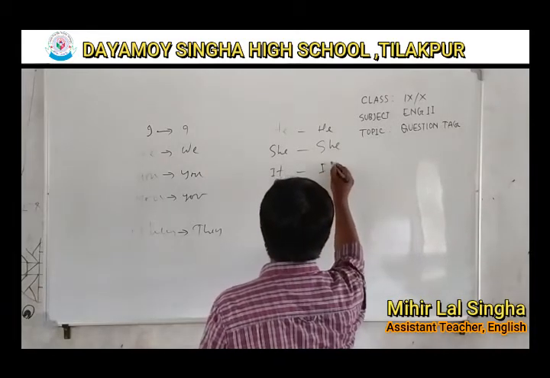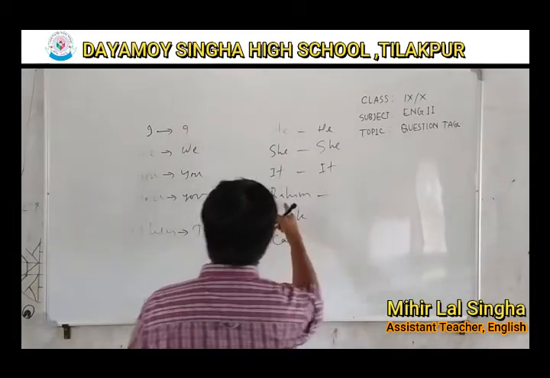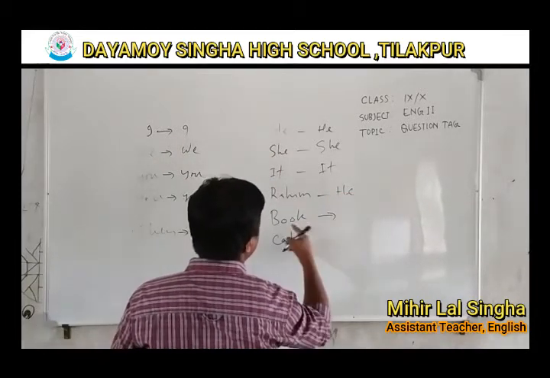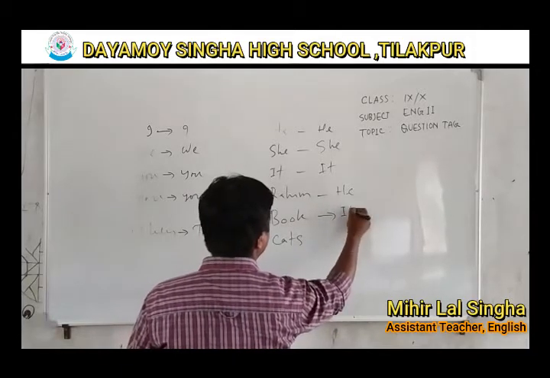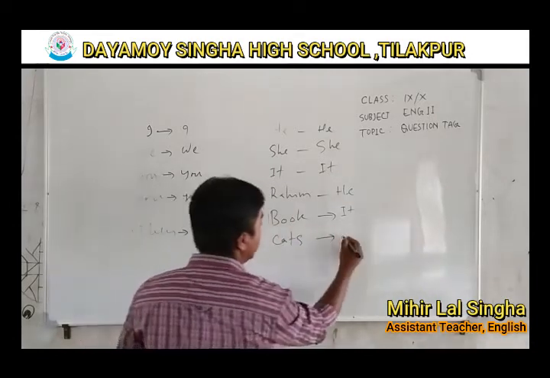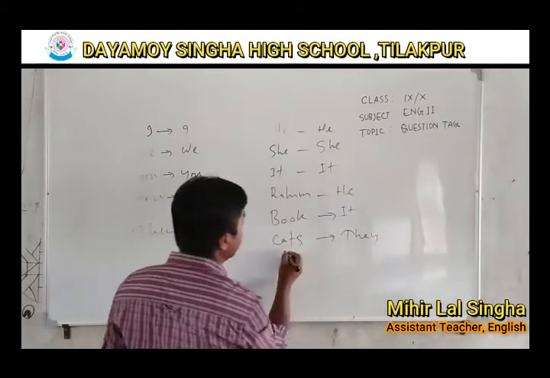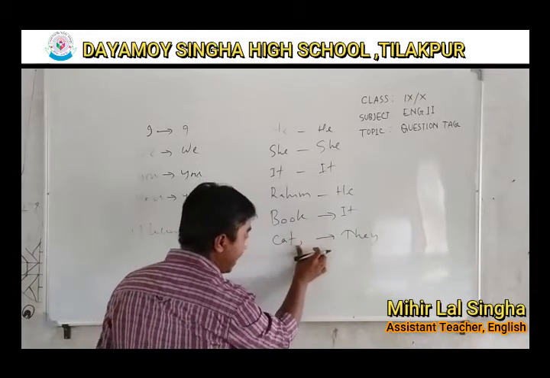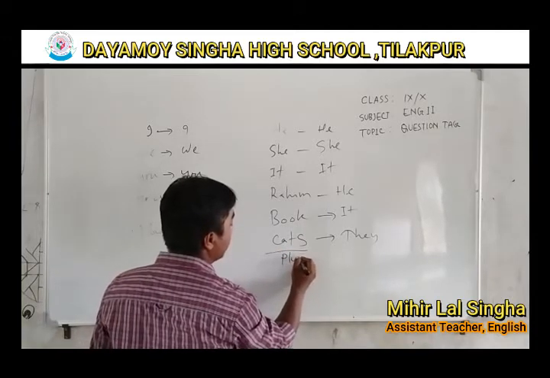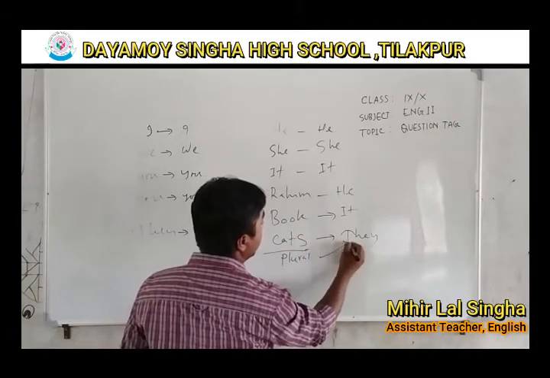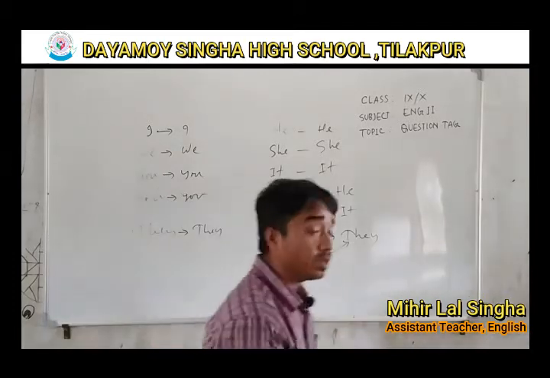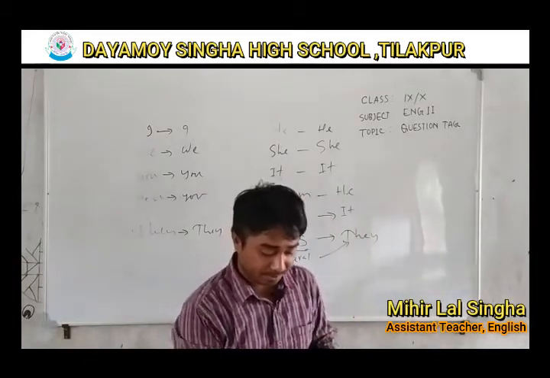It. Rahim, so Rahim is he. Book is it, any material noun we will use the pronoun it. Then cats, they. Why? Because not cat, it is cats, plural. So the pronoun will be they. Any plural noun, the pronoun will be they.